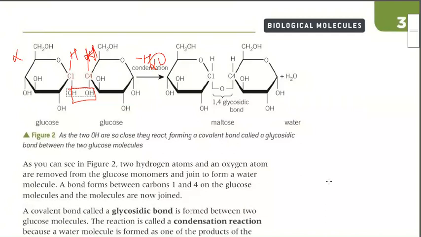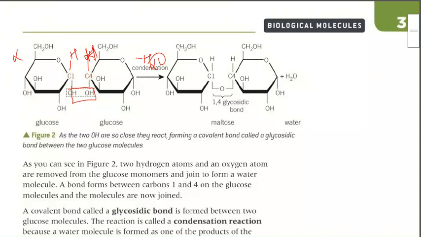Clear? Now only oxygen is left, and this oxygen is now making a bond between C1 of the first alpha glucose and C4 of the second alpha glucose. Clear? And this is known as 1,4-glycosidic bond. This is known as 1,4-glycosidic bond. Clear? Got it? Any doubt in this?